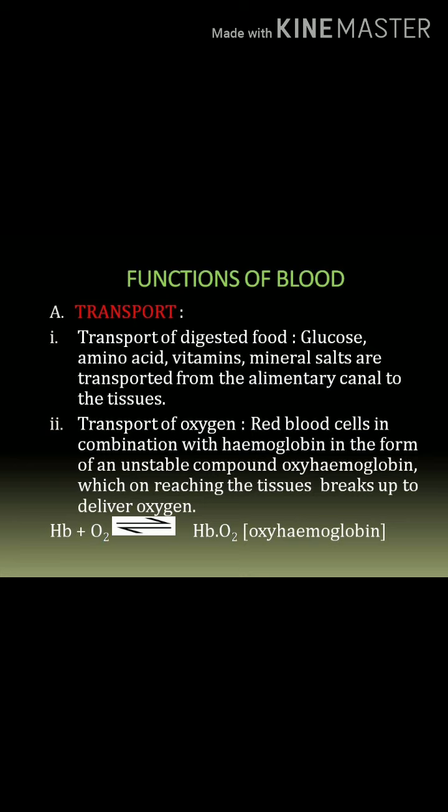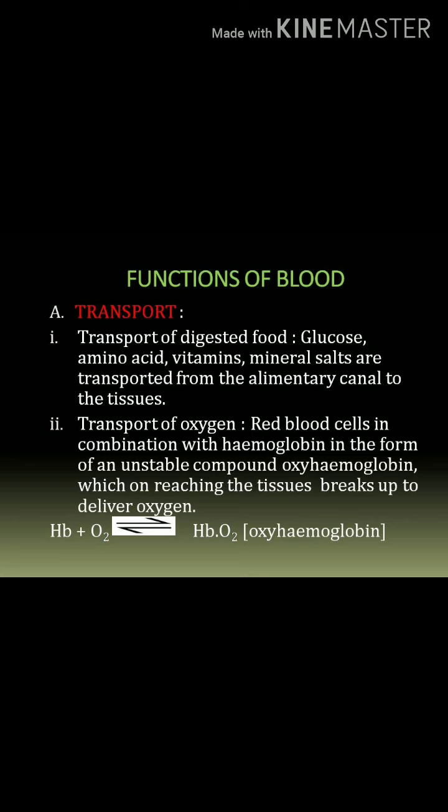Second, transport of oxygen. Transport of oxygen from the lungs to the tissues. It occurs by means of red blood cells in combination with hemoglobin in the form of an unstable compound, oxyhemoglobin, which on reaching the tissues breaks up to deliver oxygen.